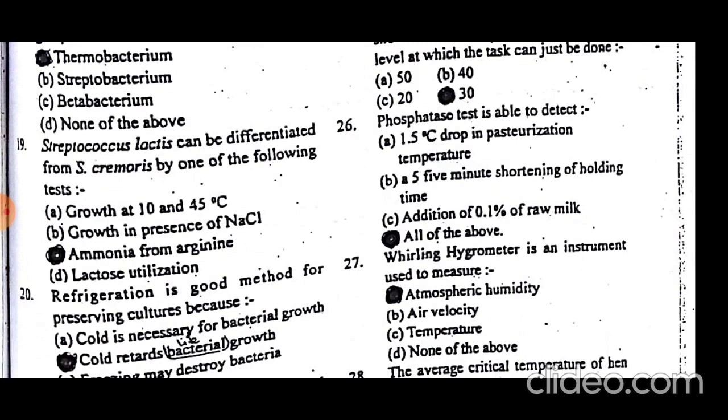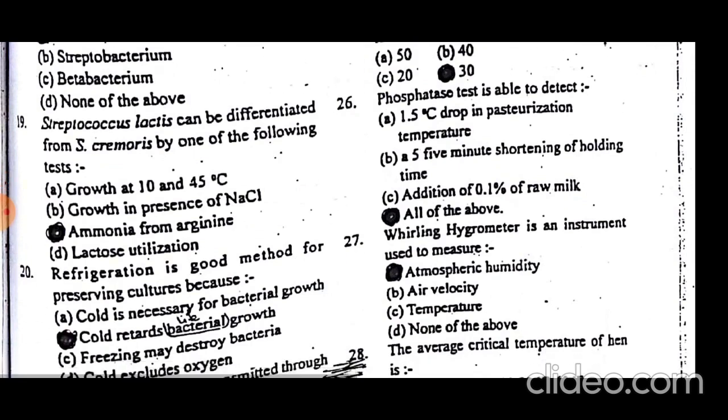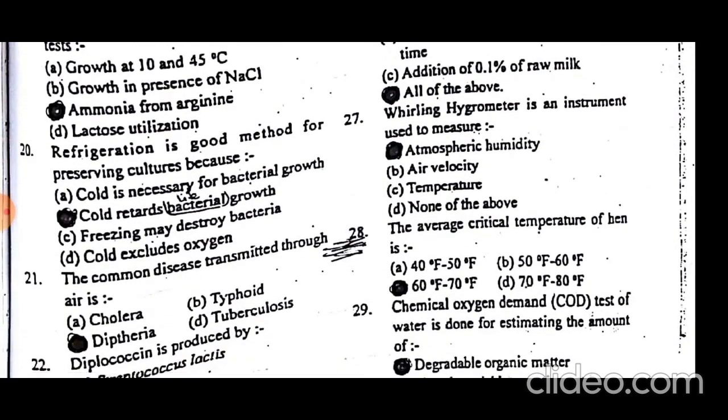Whirling hygrometer is an instrument used to measure atmospheric humidity or moisture. Whirling hygrometer measures atmospheric humidity.